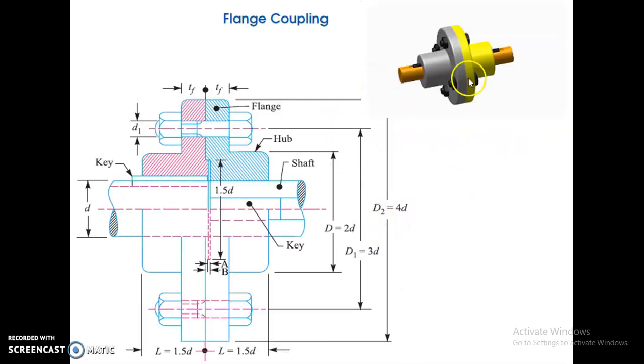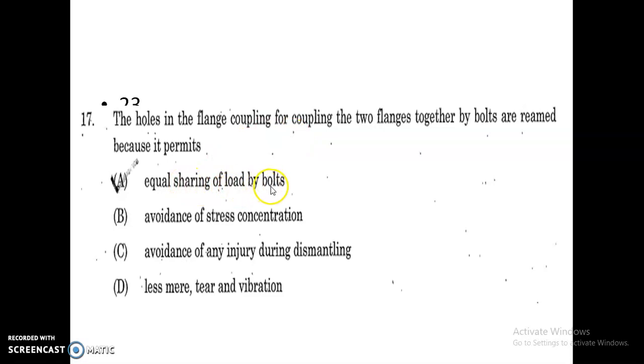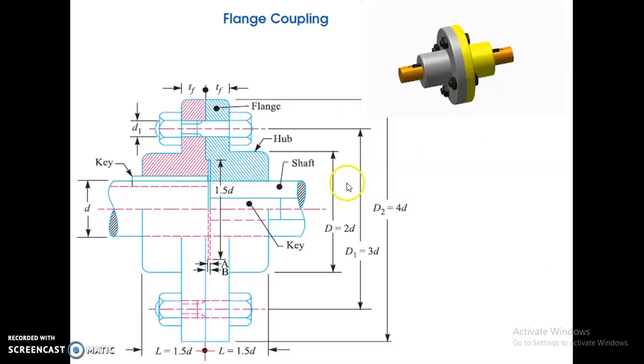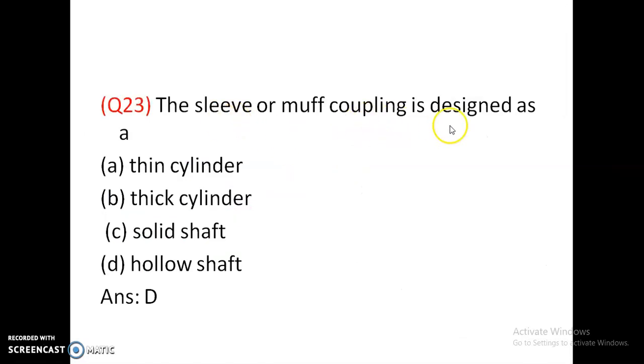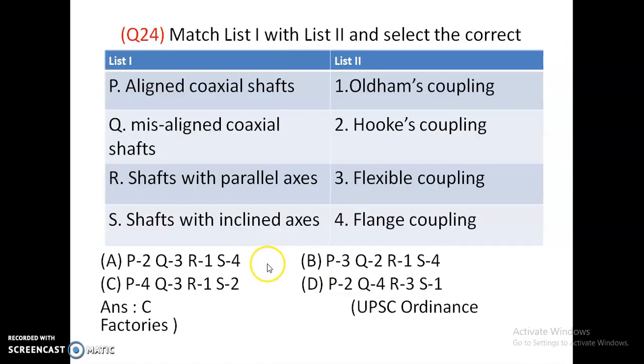Okay, so in the flange coupling, this is a flange. They are connected by means of bolts. Such a type of coupling can be seen in our motors, in our house motors. So such flange couplings you can find. They are bolted together. They are reamed for equal sharing of load by bolts. So for this, the holes have to be reamed. The sleeve or muff coupling is designed as hollow shaft.